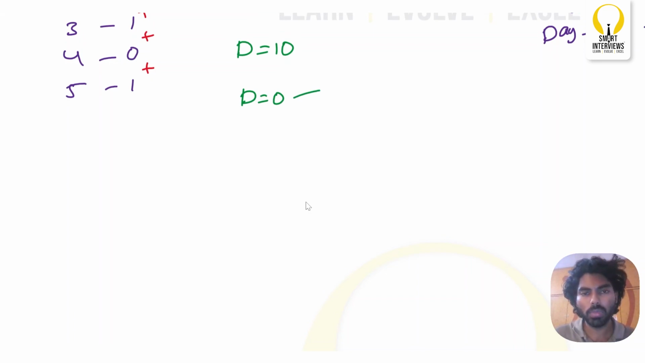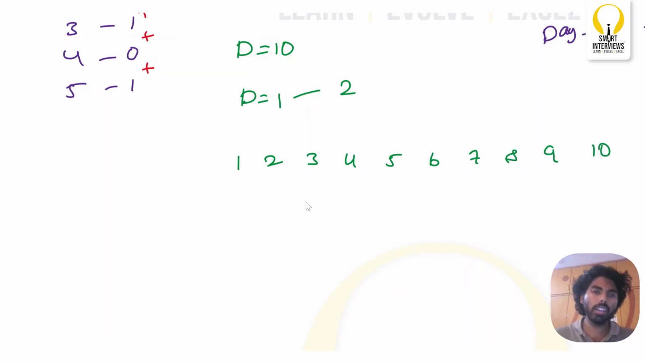Okay, let's assume the flower number is 2. On day 0, you have plucked one flower and the flower number is 2. So day 0, day 1. Let's assume one-based indexing on day 1: 1, 2, 3, 4, 5, 6, 7, 8, 9, 10. So there are 10 days, and on day 1 you have plucked the first flower, right?